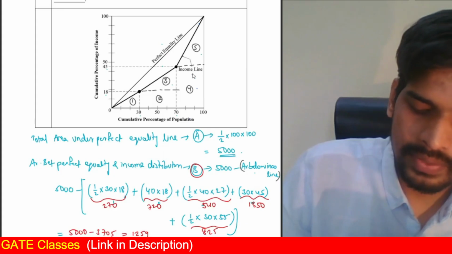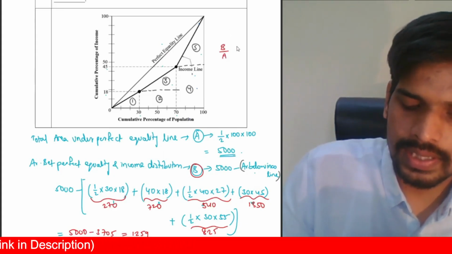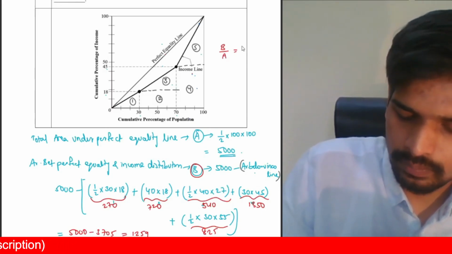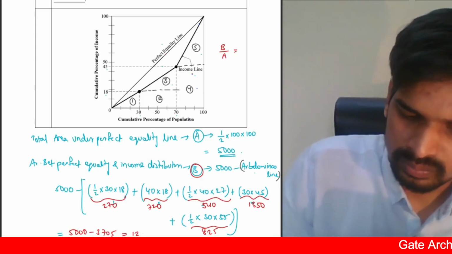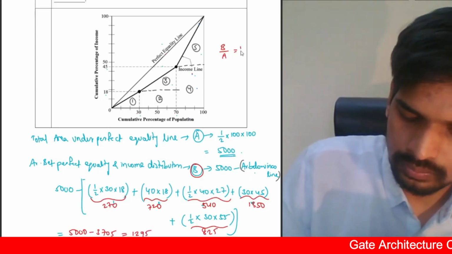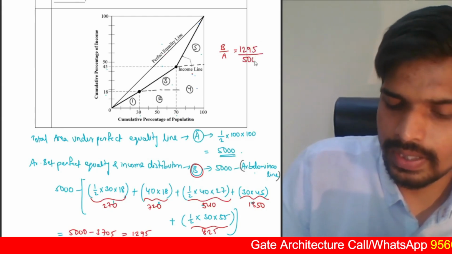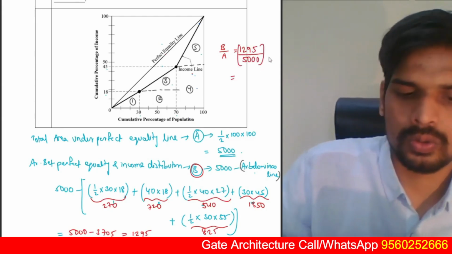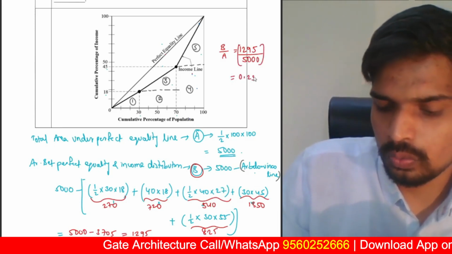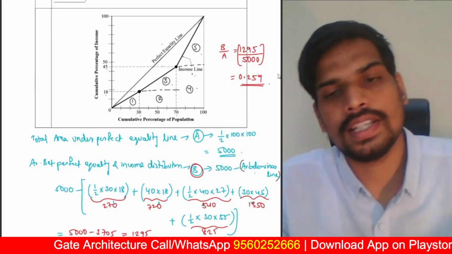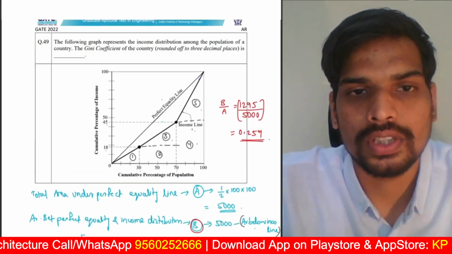Now I told you if this is B, what is Gini coefficient? I told you area between perfect equality line and income line, that is B, divided by total area below the perfect equality line, that is A. So this basically will be 1295, not 59, 1295 divided by total area below the perfect equality line, which is 5000. So this divided by 5000 should give your answer as 0.259.